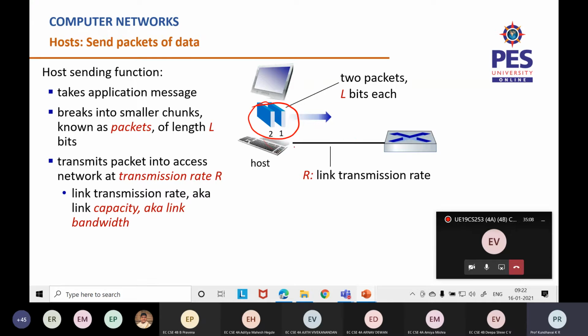All right, so two things come into the picture. One is the bit size of the packets, and the other is the transmission rate of the link. This link could be an optical fiber, a coaxial cable, or a twisted pair, so its transmission rate differs based on whatever link is used. If you want to find the transmission time, it is going to be L divided by R.